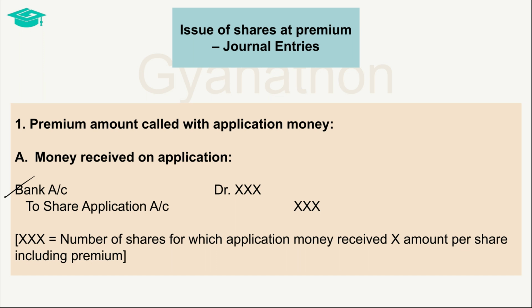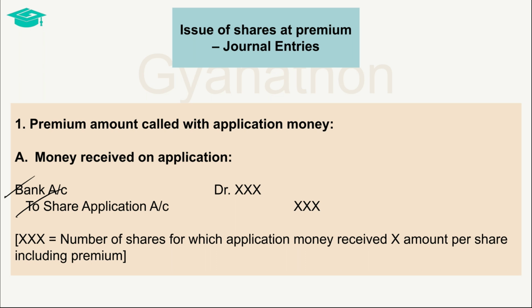The corresponding credit is given to the share application account. Here, as you can see, no distinction is made between the actual application money and the premium money. The whole amount received is credited to the share application account, and then from the share application account, when it is being transferred further, appropriate categorization of amounts into various accounts will be made.